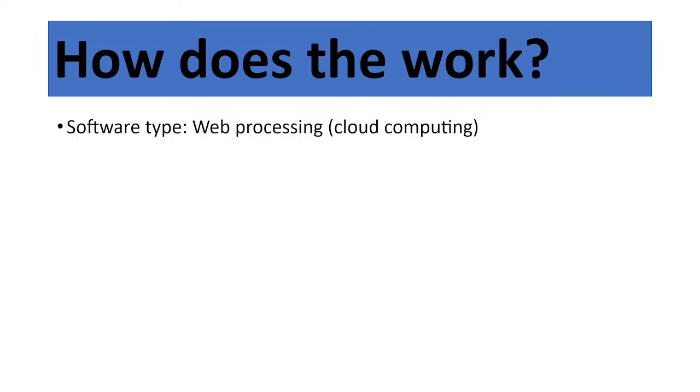Google Earth Engine is a cloud-based platform, so it also has a server. This server contains all of the data sets, all of the functions, including the software.